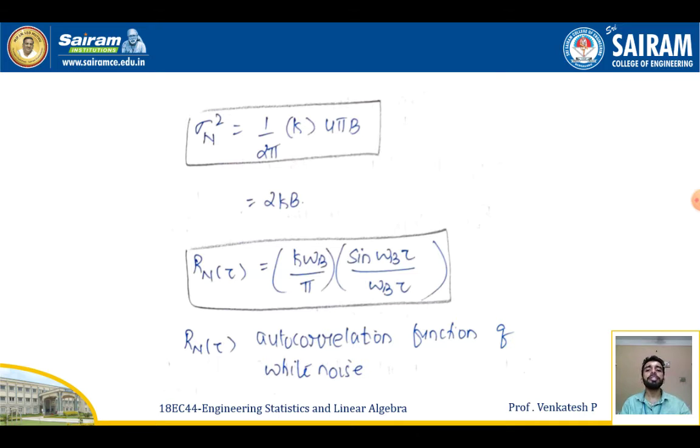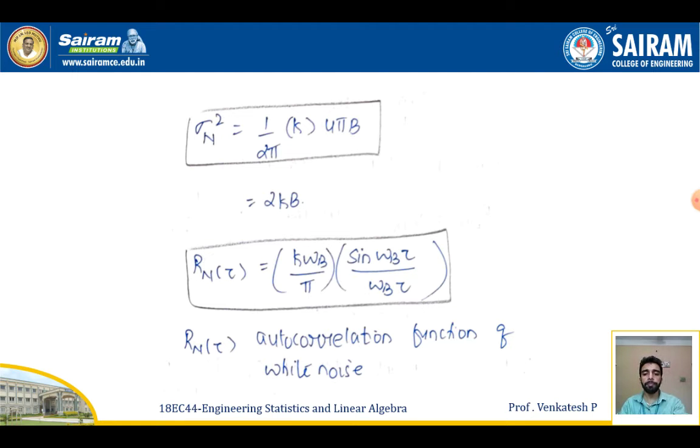Now let me talk about variance. The variance formula σn square is given by 1 by 2π times K times 4πB. On simplifying this, I get the variance as 2KB, and the autocorrelation function Rn(τ) is given by Kω_b by π into sin(ω_b τ) by (ω_b τ). This Rn(τ) is nothing but the autocorrelation function of white noise.